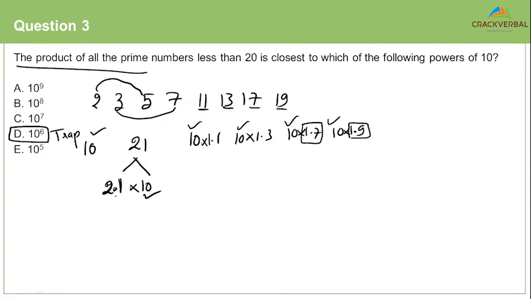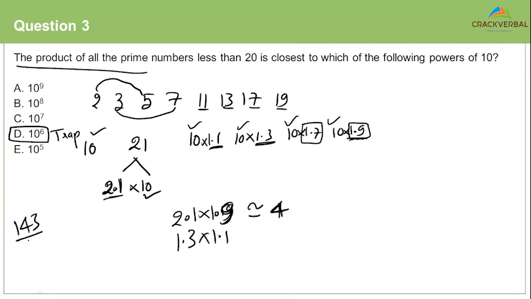right? Now, a 2.1 into a 1.9, if you approximate it, is approximately 4, correct? Now, if you approximate a 1.3 into a 1.1, 13 into 11 is 143, so approximately about 1 point, let's say 45, okay?